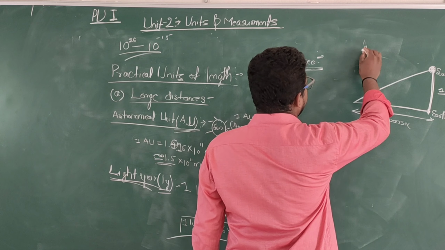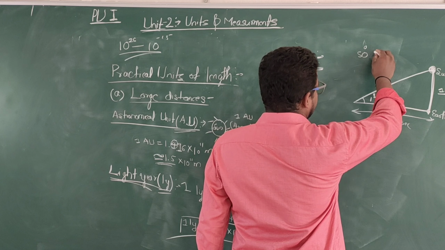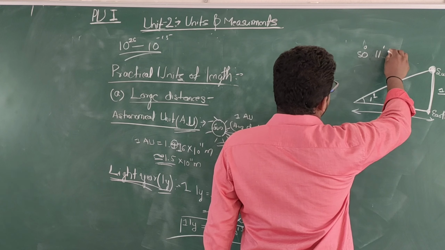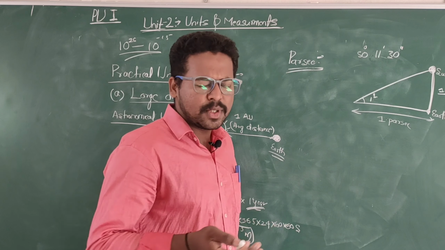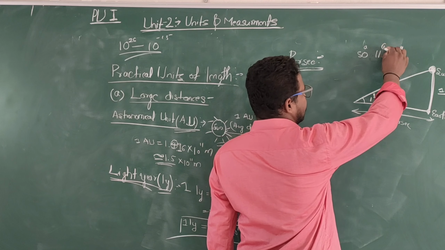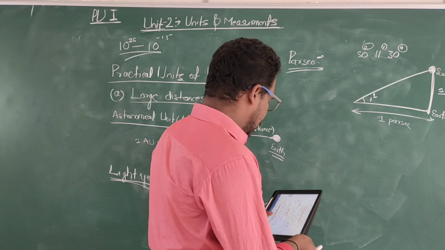If we consider, for example, an angle of 50 degrees 12 minutes 30 seconds, the second is represented by a double prime. So this is the representation of the angle: this is the degree, this is the minute, and this is the second. So is it clear what a parsec is?